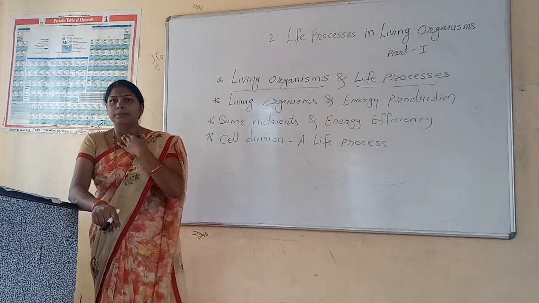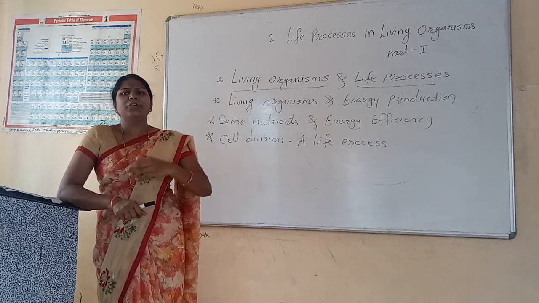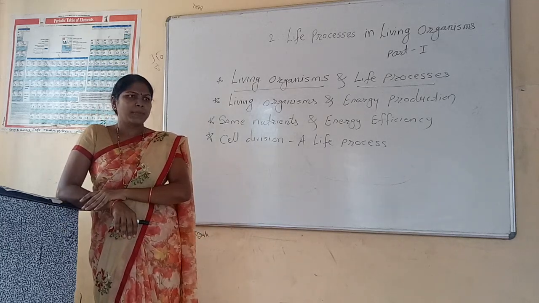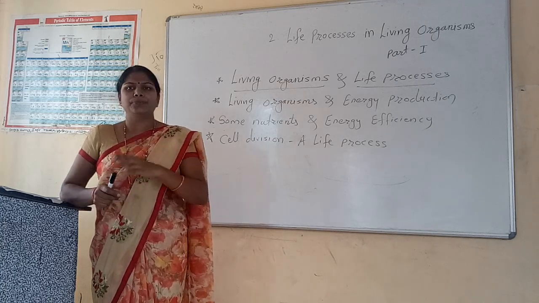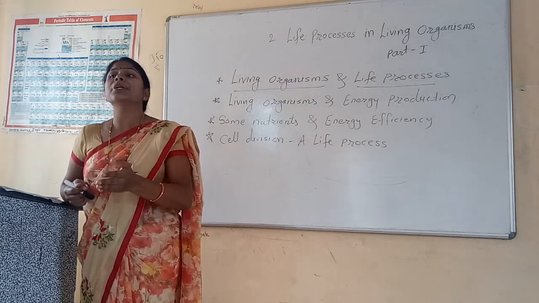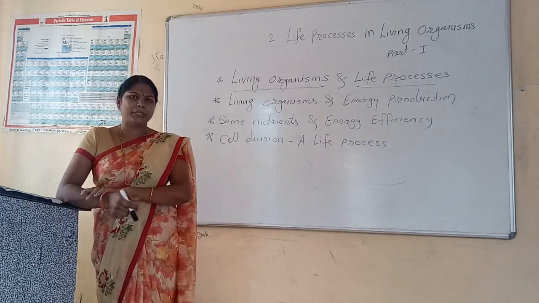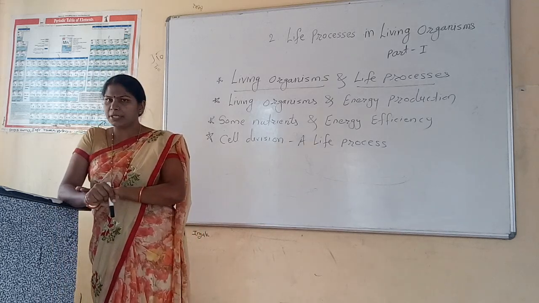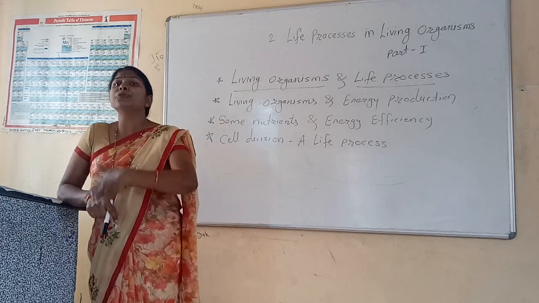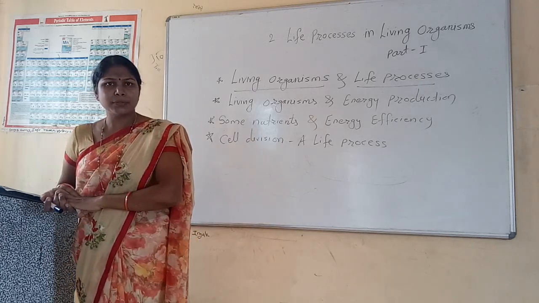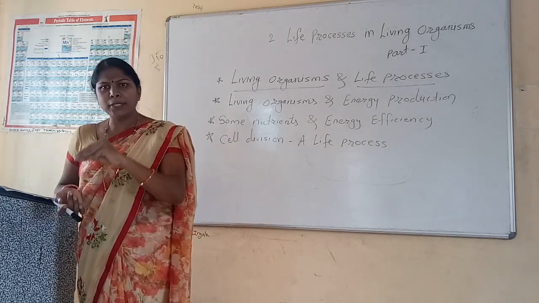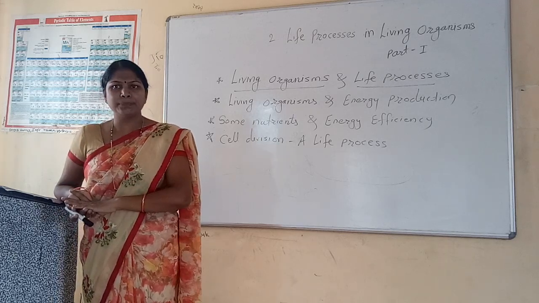For energy production we require food, which we get from plants, which are autotrophic. Plants prepare their own food. Some of the food is utilized by the plants for energy production in them.